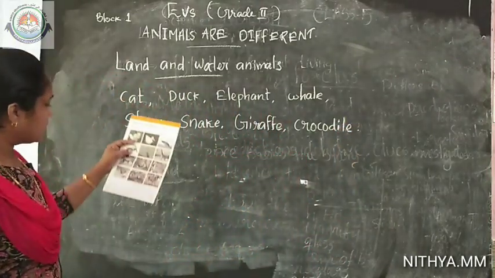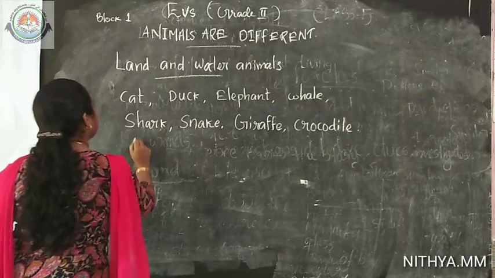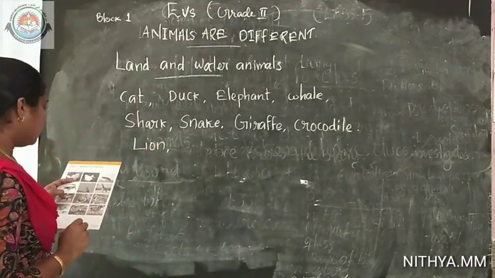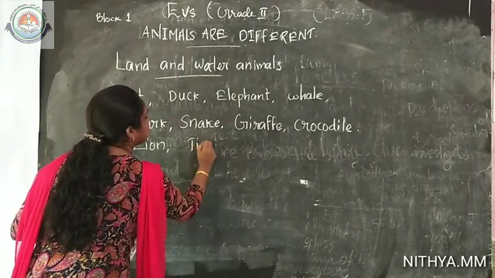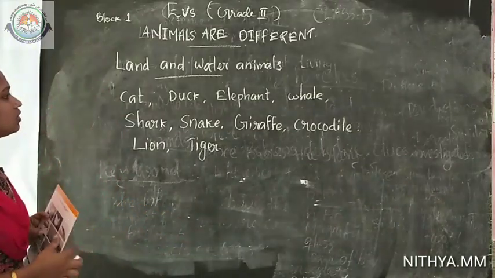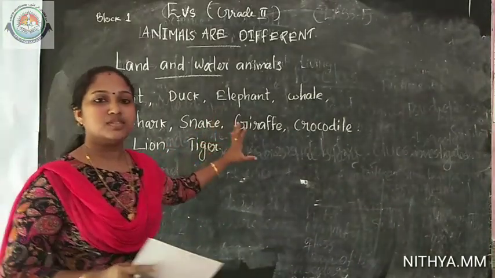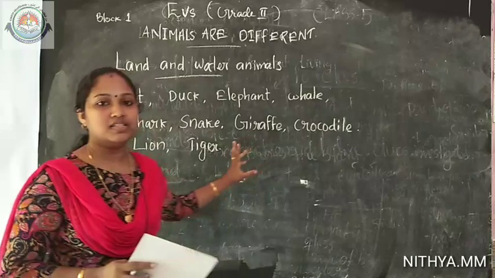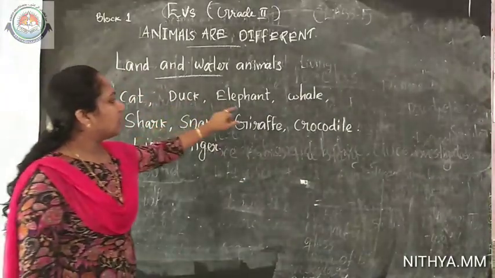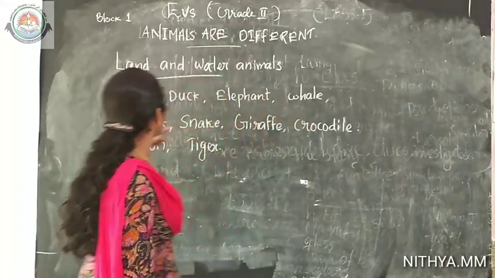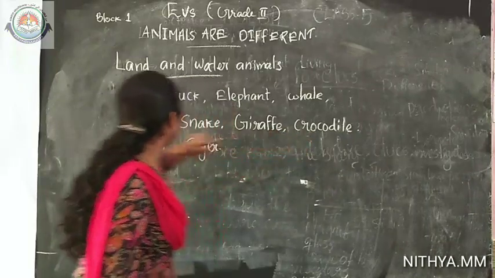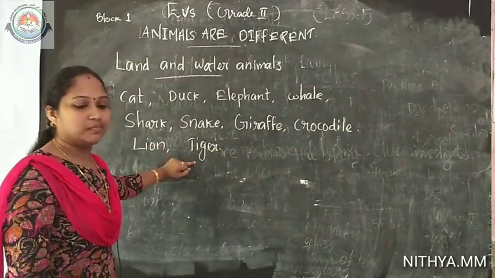Okay. Then next, crocodile. Then which will be the next? Lion. Very good. Then tiger. Okay. So we got the names of many animals. Which are they? Cat, duck, elephant, whale, shark, snake, giraffe, crocodile, lion, tiger.